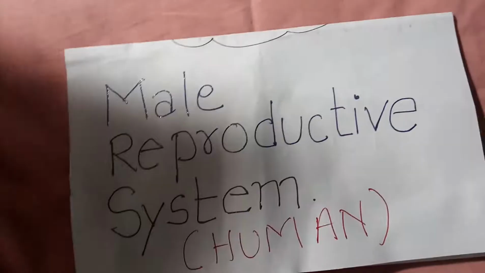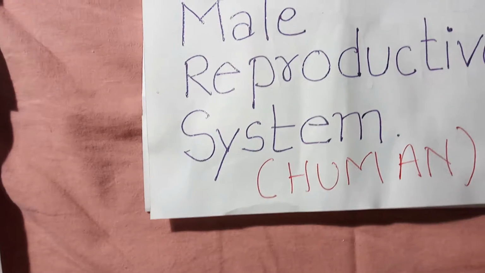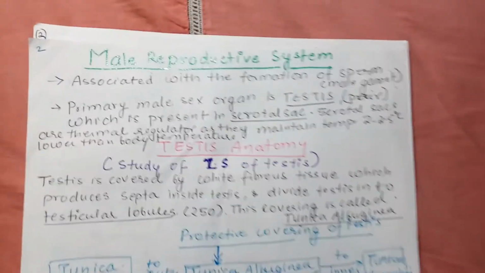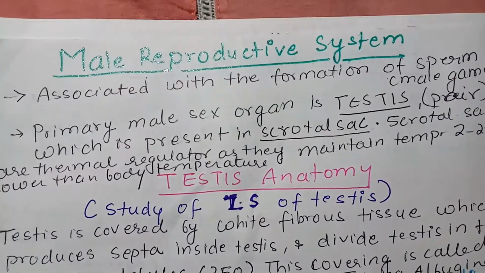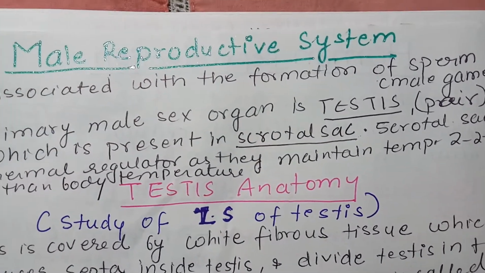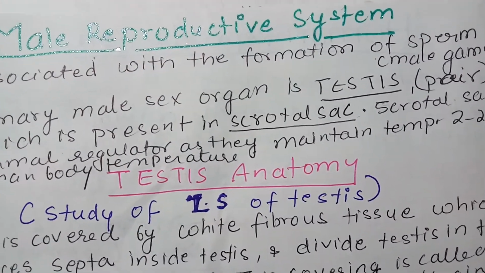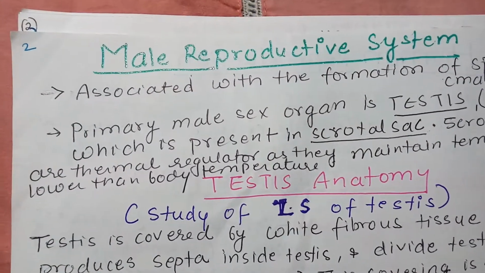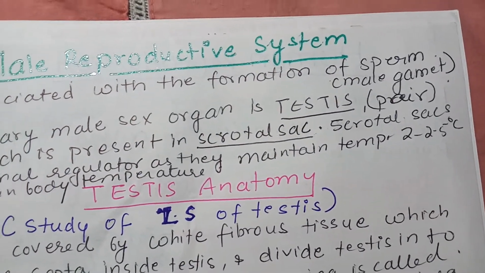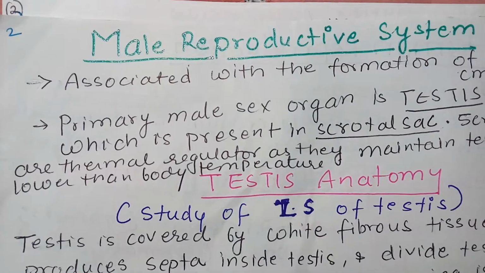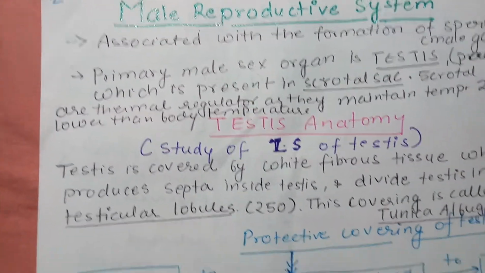Now we will go through what is there in the male reproductive system. The male reproductive system is associated with the formation of sperm. Sperm is the male gamete. The primary male sex organ is the testis. There exists a pair of testes. They are present in the scrotal sac. The scrotal sacs are thermal regulators, as they maintain the temperature 2 to 2.5 degrees lower than the body temperature for the proper maturation of the sperm.